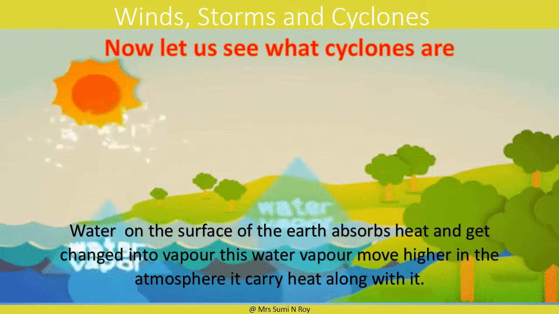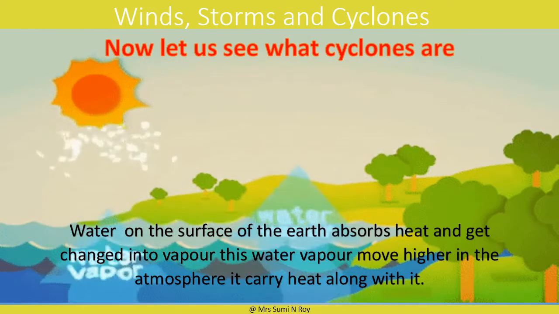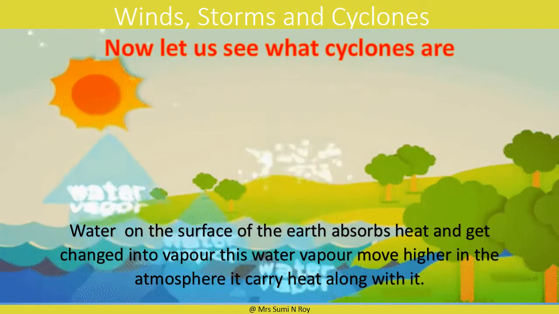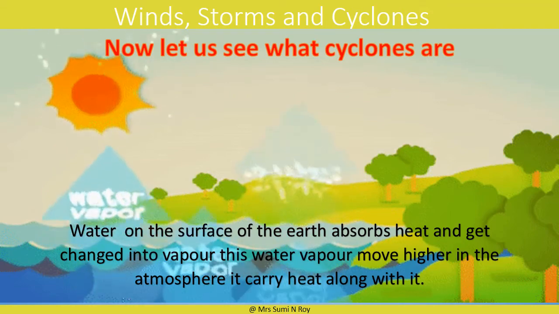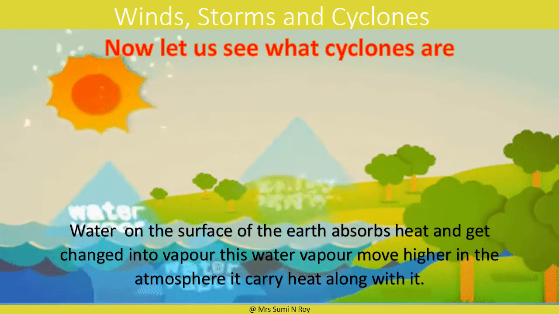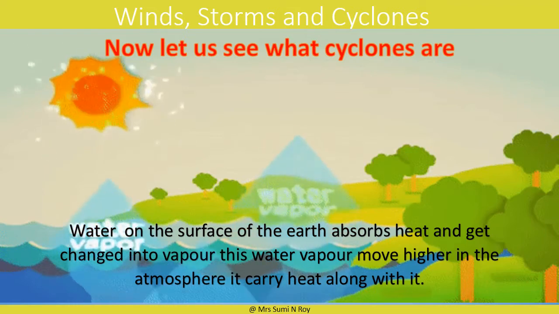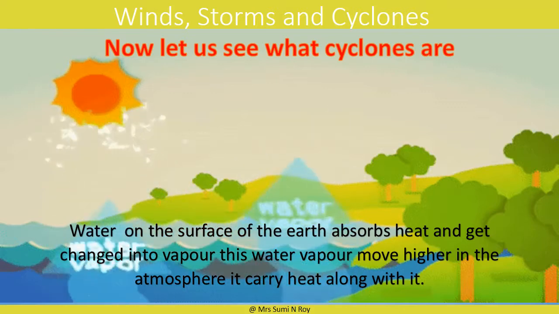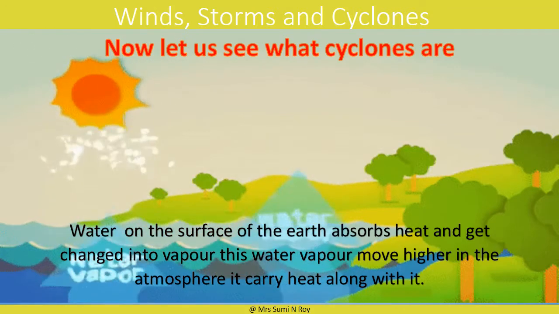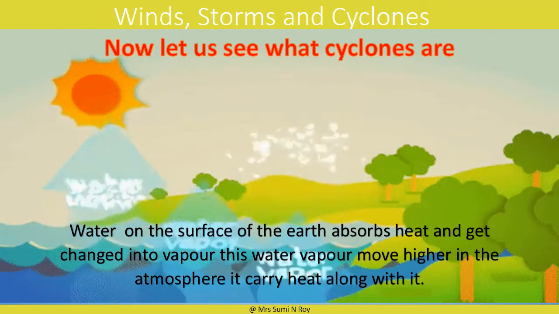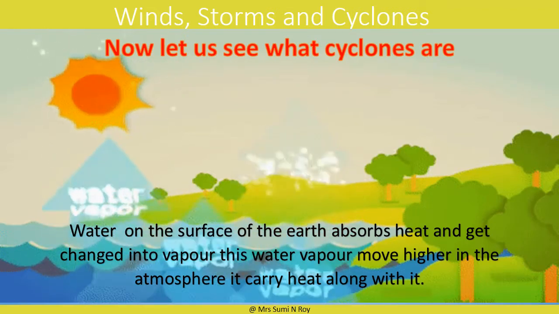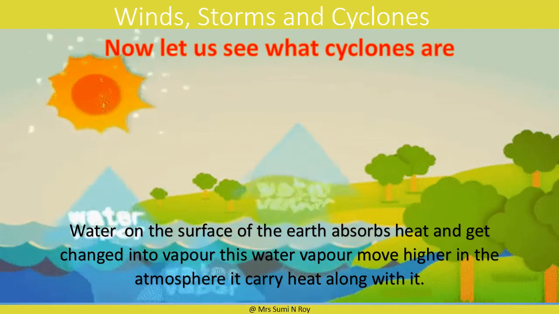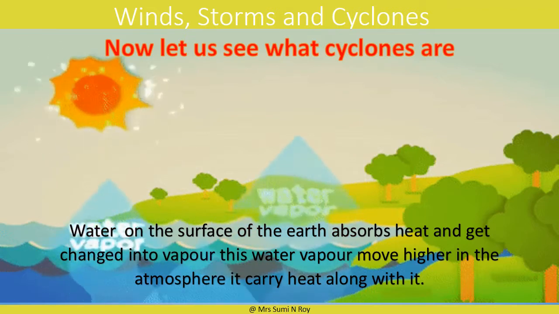But before we describe a cyclone, it is necessary to know what supplies energy to form and sustain a cyclone. Cyclone comes from the heat of condensation of water vapor present in moist air rising from the surface of hot sea water. We know that water absorbs heat and changes into water vapor. This absorbed heat gets stored in water vapor. Now, when water vapor gets cooled and condenses to form liquid water, it releases the stored heat. This is called the heat of condensation.